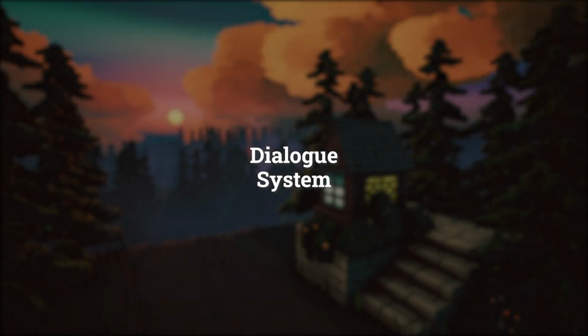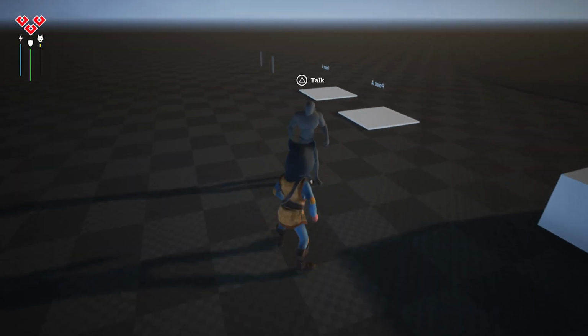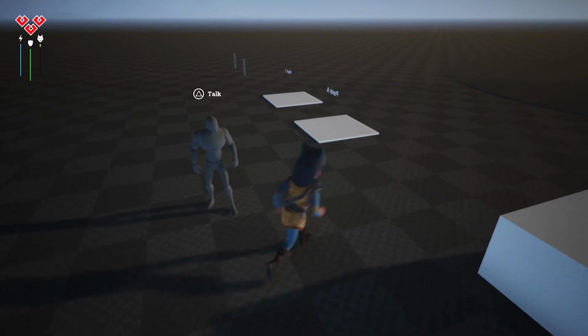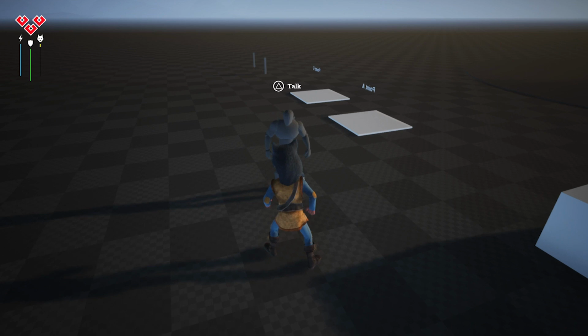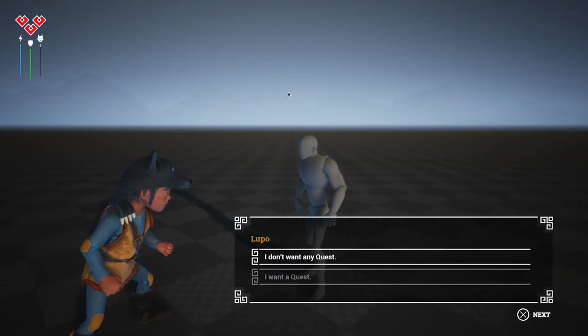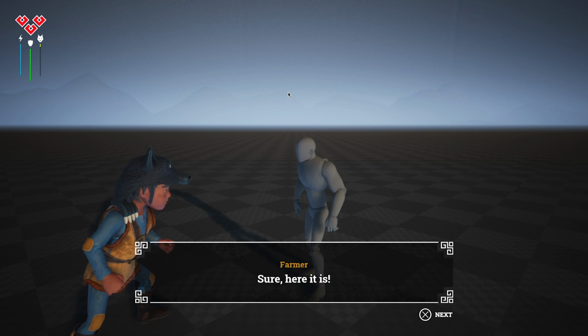On the other hand, I worked again on the dialogue system. I changed the camera system during conversations. Now the camera blends to a fixed position where we can see both characters, instead of switching from NPC to the player and vice versa with every conversation. This system is used by quite a few games, but seeing it in the new Amazon game New World made me decide on this point of view.